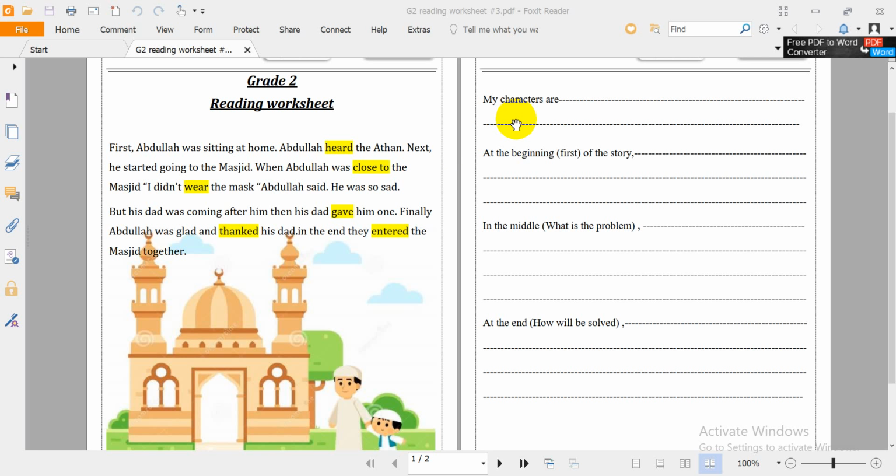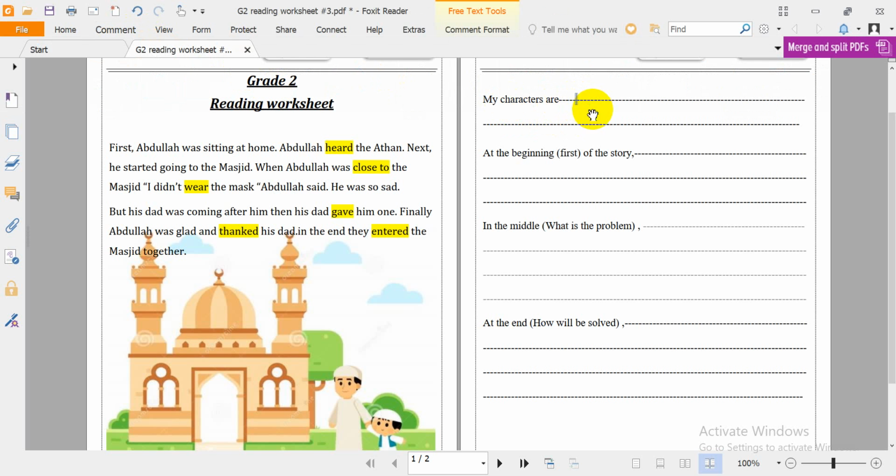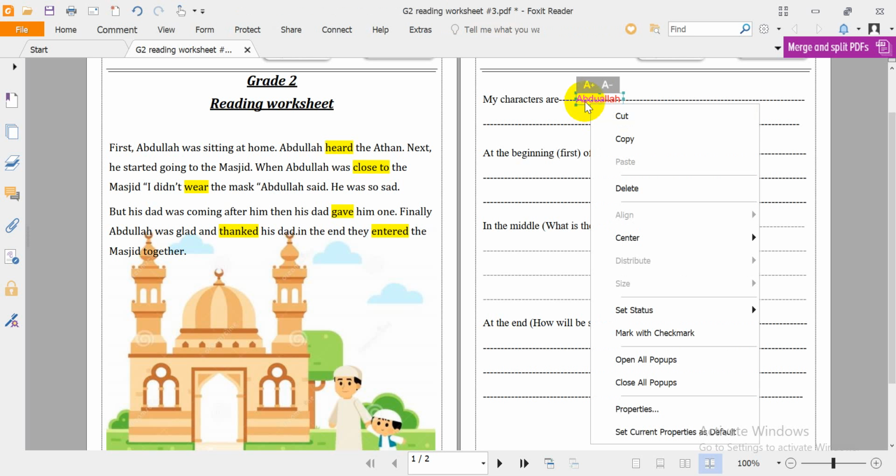Okay, so if we are talking about characters, we have only two characters. Number one, Abdullah.